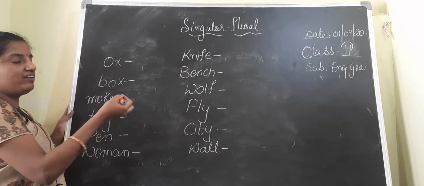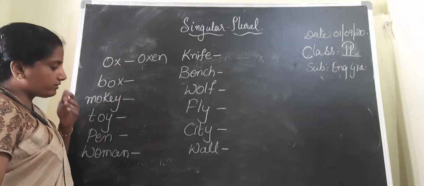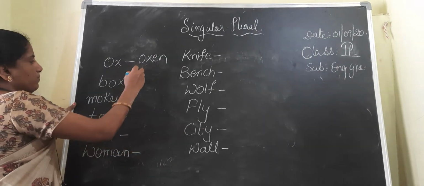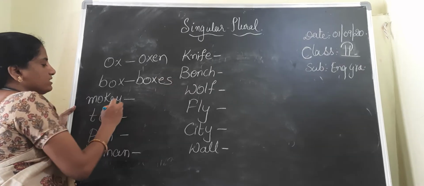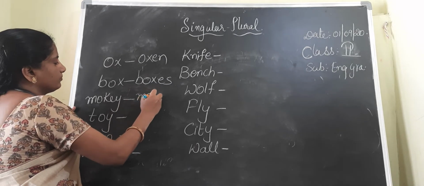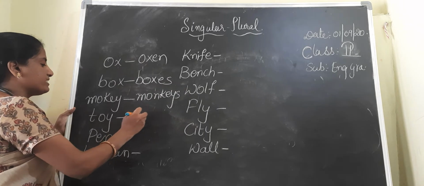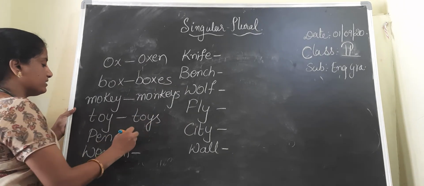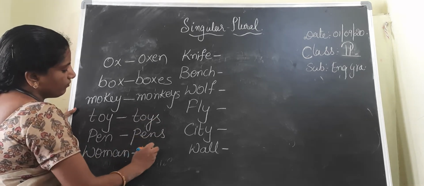Ox, already we have learned, children, oxen. Ox, plural oxen. Box, boxes, x before a vowel, boxes. Here we have to add es. Monkeys. Toy, plural toys, simply adding s. Pen, plural pens. Woman, women.